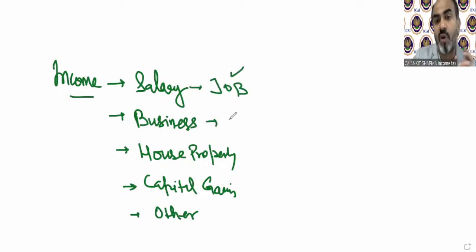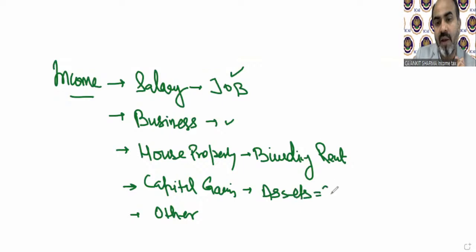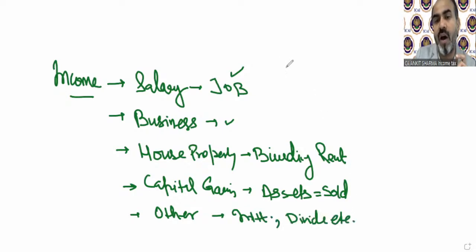If you are doing a job somewhere, you will get salary, that will fall under the salary head. If you are doing business or profession, the income will be taxable under the head business or profession. If there is a building and you are getting rent out of it, then that is going to be taxable as income from house property. If you have any assets and they are sold, then any income arising will be taxable under capital gain. And any other income that does not fall in the above 4 heads will fall in this category, like interest income, dividend income, etc.